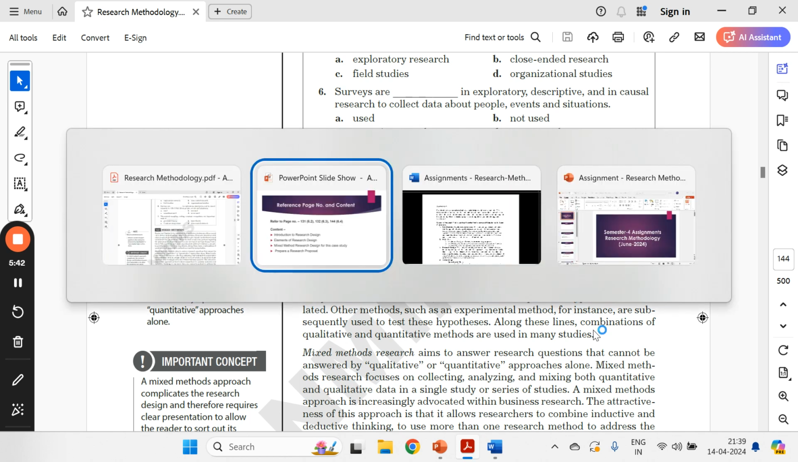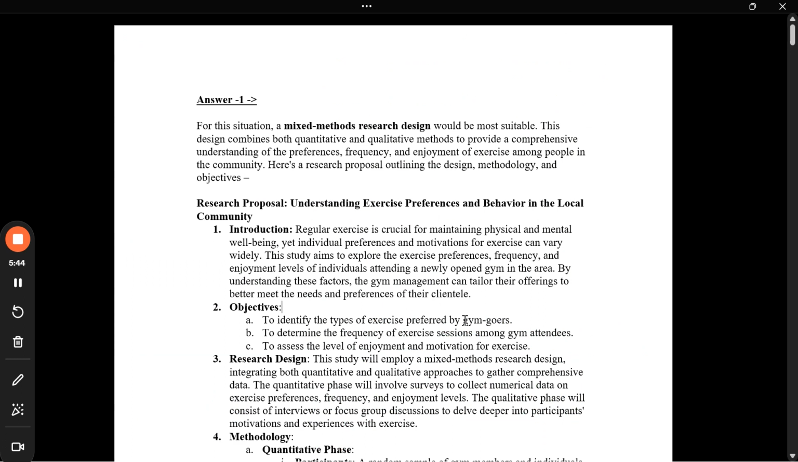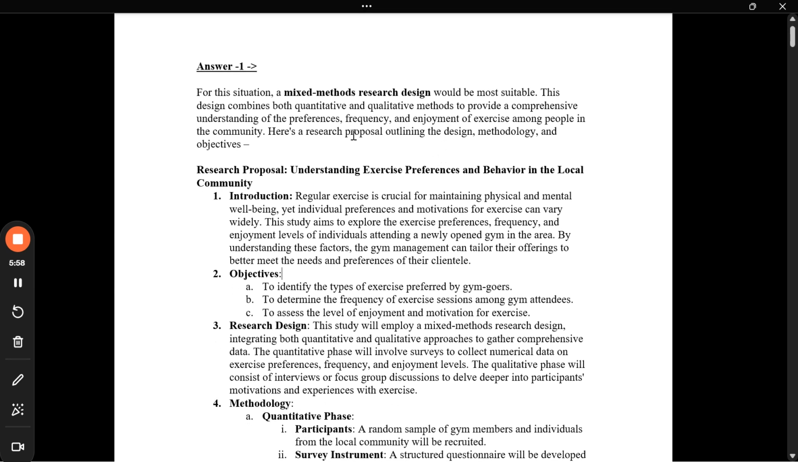So let's quickly jump to the answer. So this is the answer which you are actually supposed to write. So guys, please don't copy paste, otherwise you will all get 0 marks. This is just for reference purposes. Firstly, I'm talking about why mixed method research design is required, just to give a brief, right? And one important thing, this complete